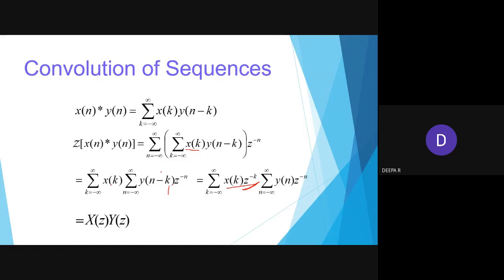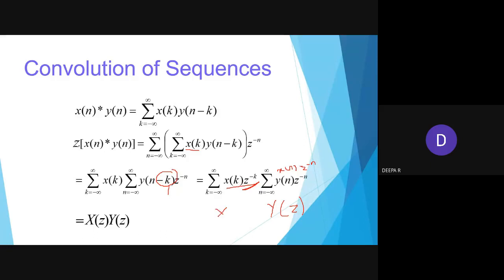So here, using the shifting property, minus k is written as z power minus k. They have taken it in front and given us the sum over n from minus infinity to infinity of x of n z power minus n. This is the general term, but here they have used y of n, so they will be writing y of z. But here instead of n they have given x of k, so the factor is z power minus k.